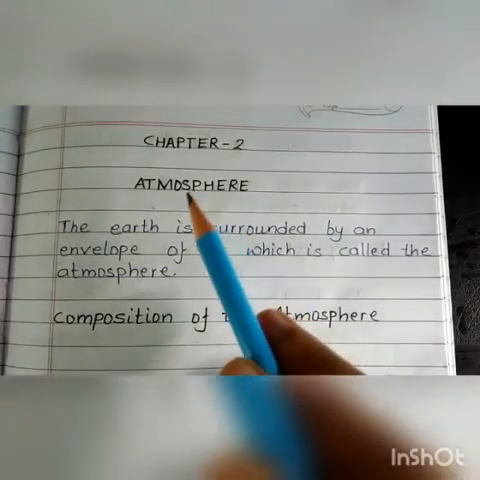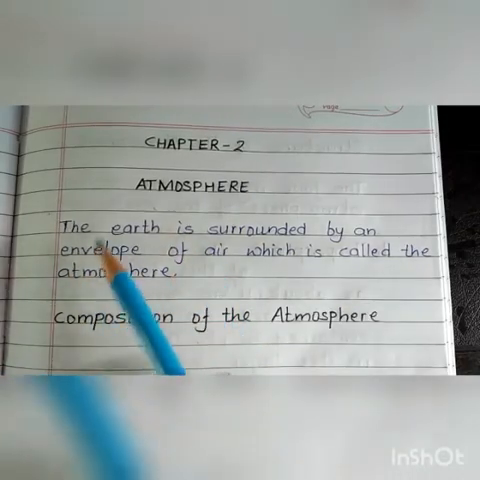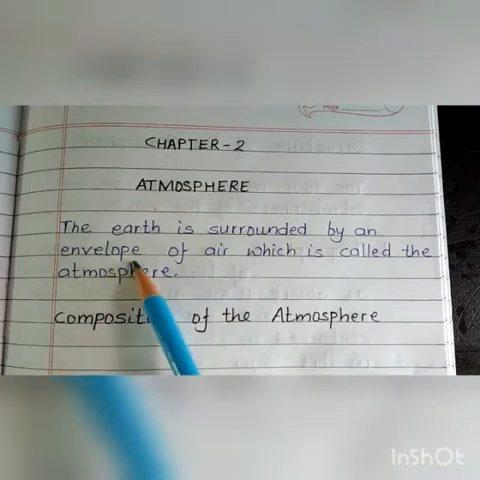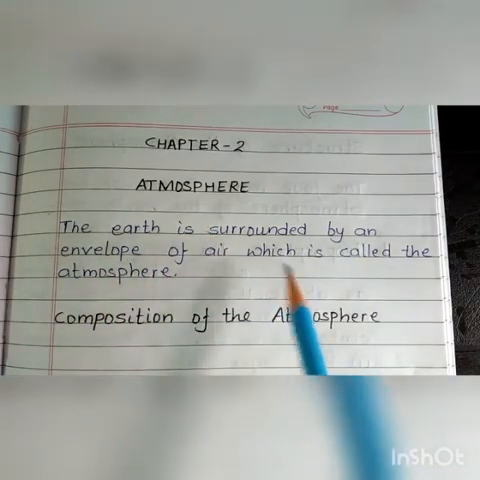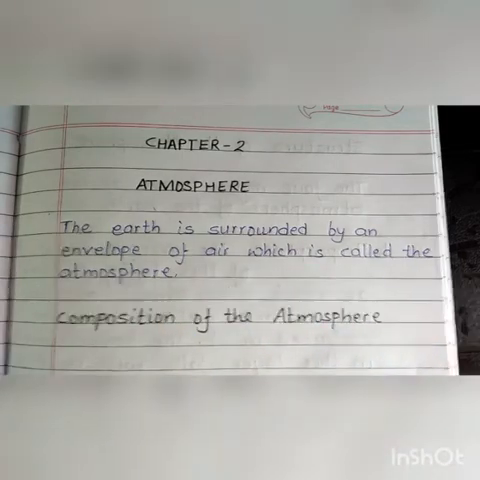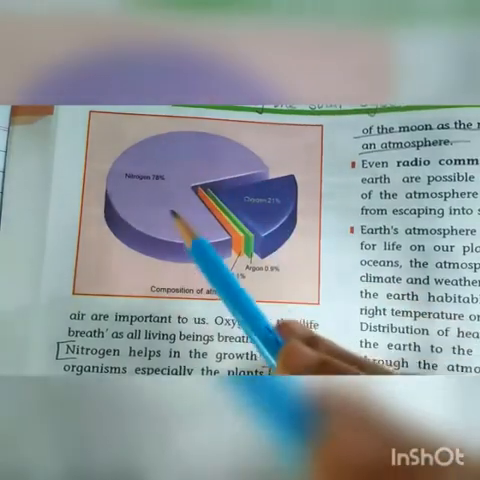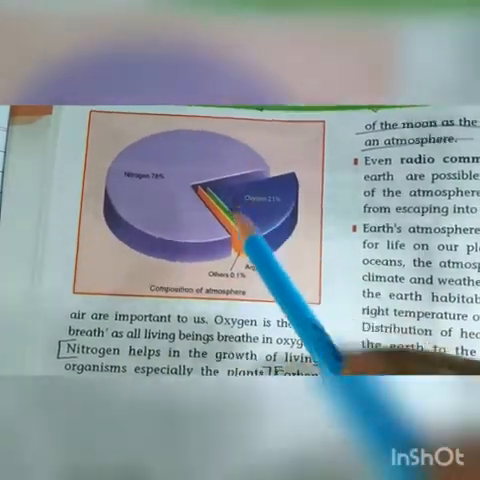Yes, second chapter, Atmosphere. What is the meaning of atmosphere? The earth is surrounded by an envelope of air. Envelope, or you can say like a blanket, of air, which is called the atmosphere. Composition of the atmosphere: it means all these gases make up the atmosphere for us.